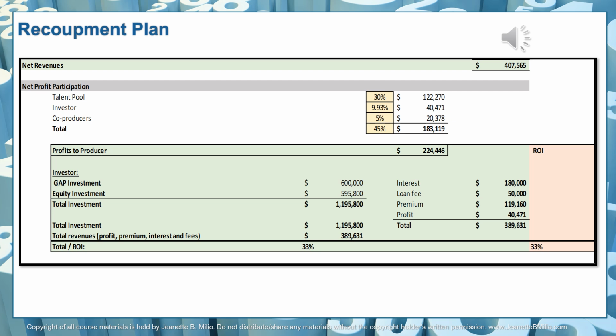And if I put that in relationship to the investment of $1,195,800, I will generate a return of investment of 300%. No, it's 33%. So $389,631 reflects 33% on the money that was invested, which is $1,195,800. And that is the answer for your quiz question.